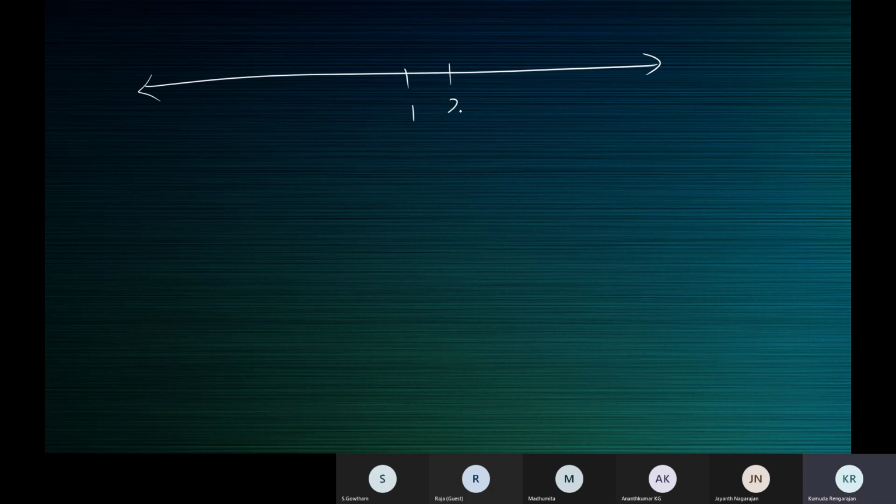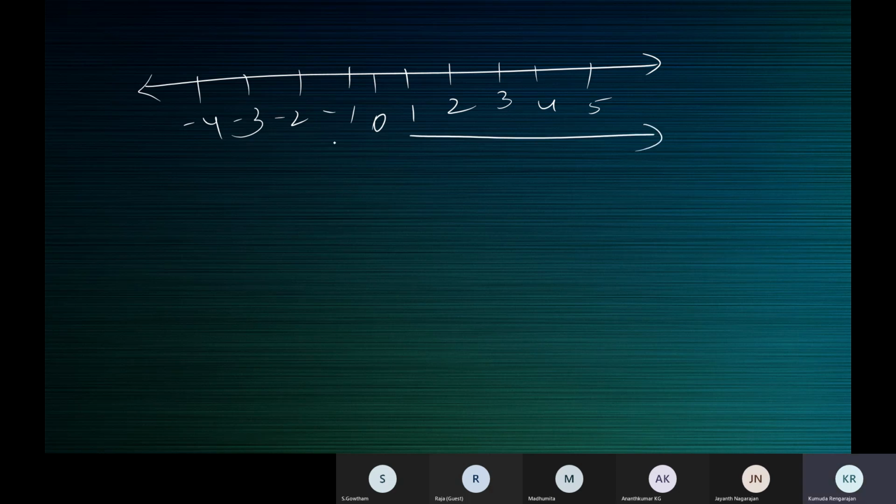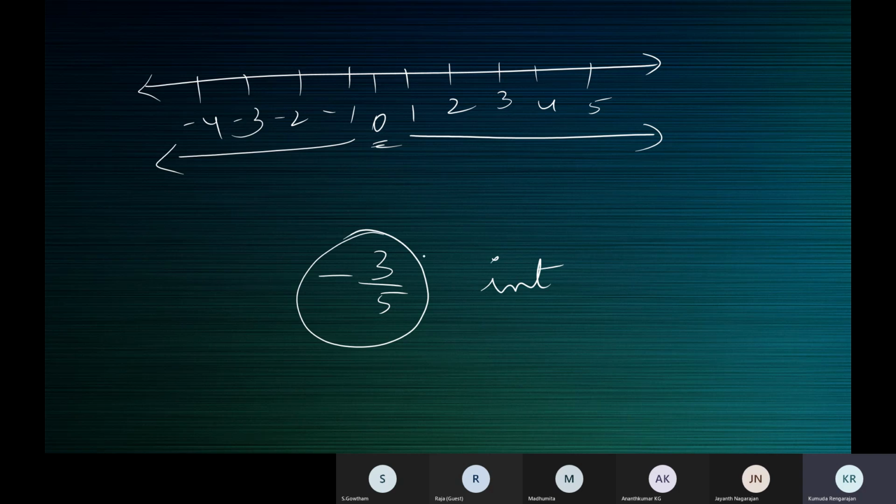If it's an integer, is it a natural number? Is it the negative of a natural number? Or is it 0? Natural numbers, their negatives, including 0, form the collection of integers. So when you're asked a question like -3 by 5, is it an integer? It's not a natural number, so it cannot be its negative also. It's not 0 also, so it's not an integer.